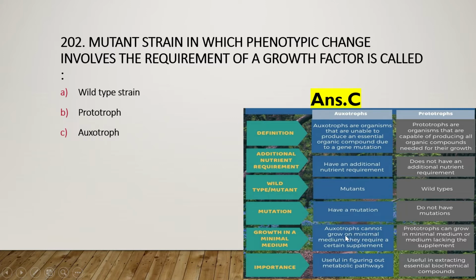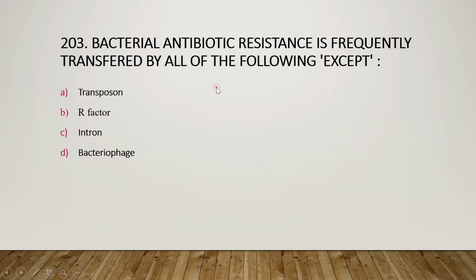Auxotrophs cannot grow on minimal medium. They require a certain supplement for their growth, and they are useful in figuring out metabolic pathways. As well as the prototropes: prototropes are organisms that are capable of producing all the organic compounds needed for their growth. They are wild type. Okay, move on to the next question: bacterial antibiotic resistance is frequently transferred by all of the following except transposon, R factor, intron, bacteriophage. And the right answer is option C, that is intron.